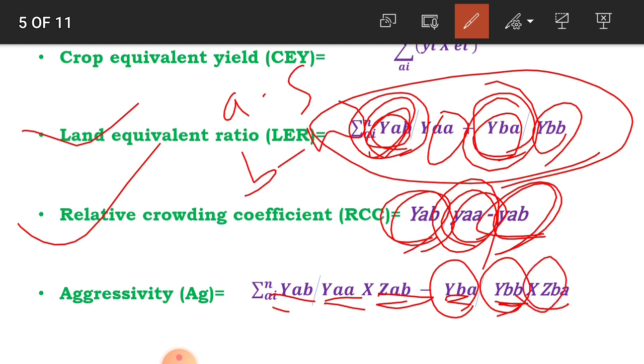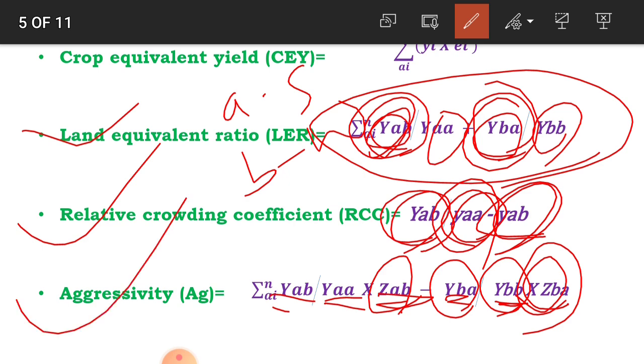ZBA means expected yield of crop B. So ZAB and ZBA are the expected yields of crops A and B. This formula is used for calculating the aggressivity of a crop: YAB divided by YAA into ZAB minus YBA divided by YBB into ZBA.